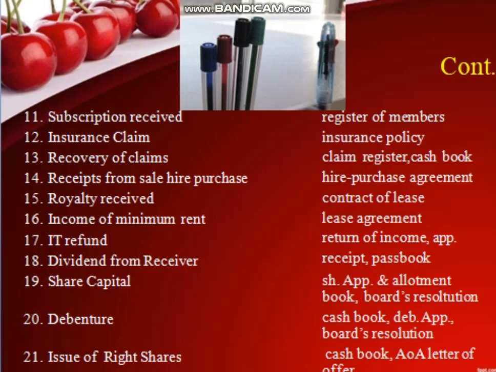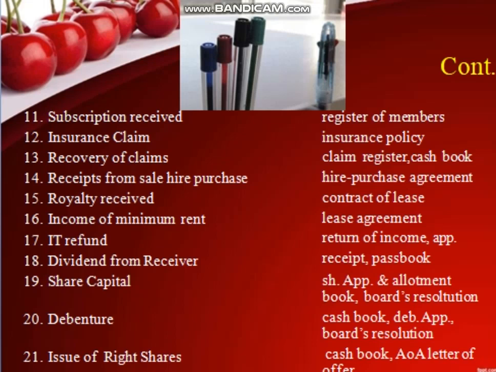Royalty received is vouched with the help of the contract of lease. Income of minimum rent is vouched with the help of the lease agreement. IT refund is verified with the help of the return of income. Then dividend from receiver is verified with the help of receipt or passbook.